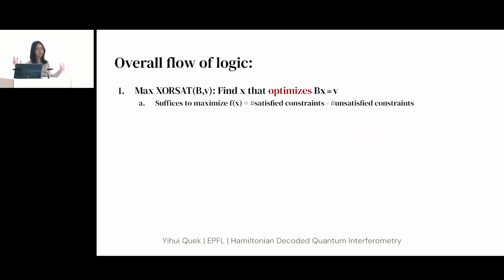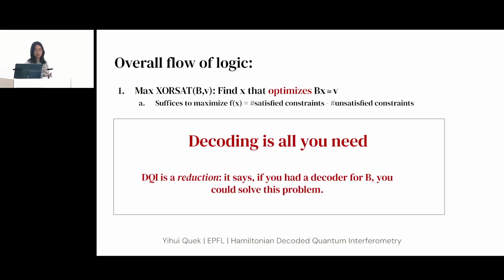OK, so this was a real mouthful, so let me just go through it all again. First, you start off with an optimization problem. The canonical optimization problem is max XOR-SAT. In this optimization problem, all you need to do is maximize some objective function, f. How do you maximize this objective function? Oh yeah, OK, the thing I want to say is that decoding is all you need, because DQI is a reduction from this classical optimization problem to decoding.